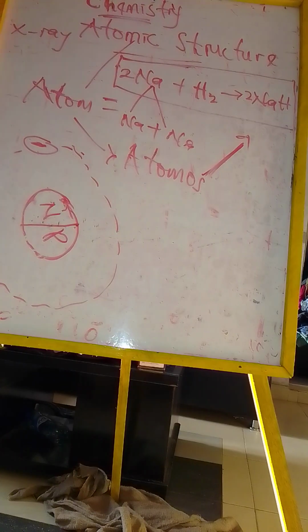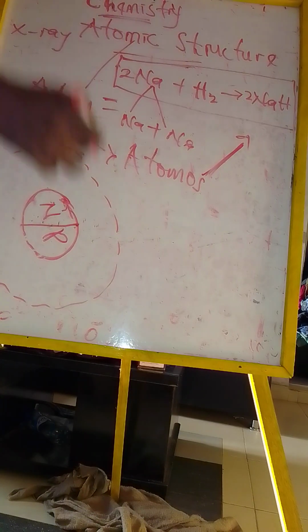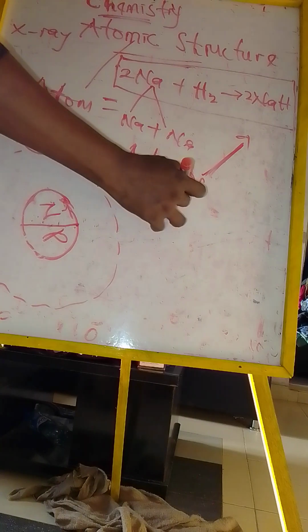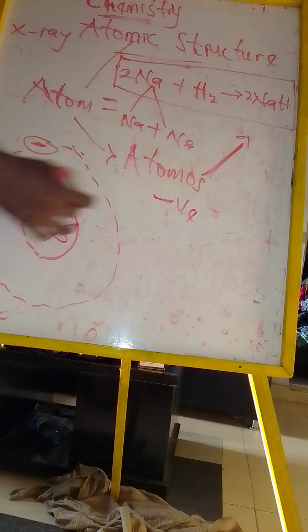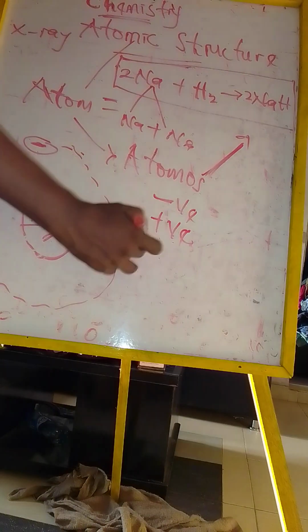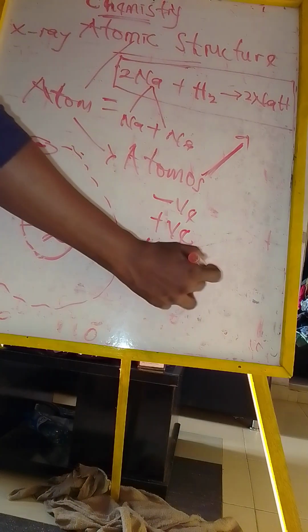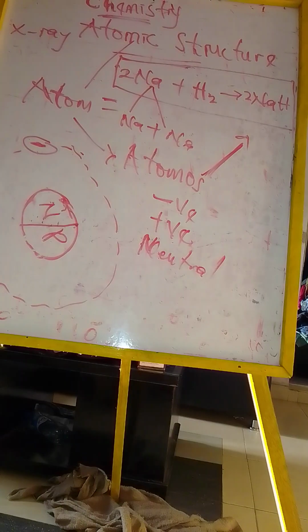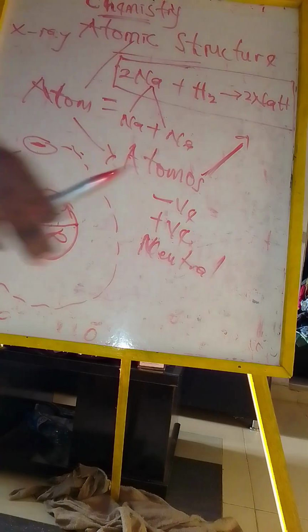An atom of hydrogen basically has one electron. An electron is negatively charged. A proton is positively charged, while a neutron is neutral. So basically here we can see that this atom has one proton, one electron, and one neutron. So that is just the structure of an atom. Basically, when we magnify an atom, this is what we see.